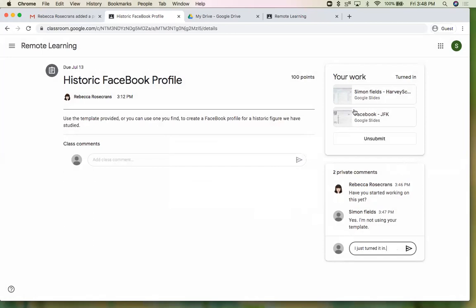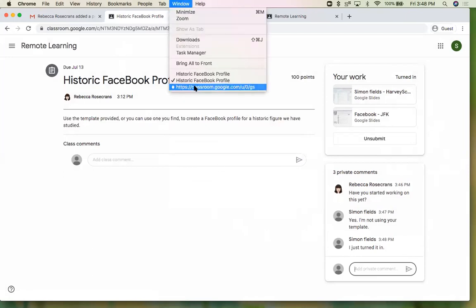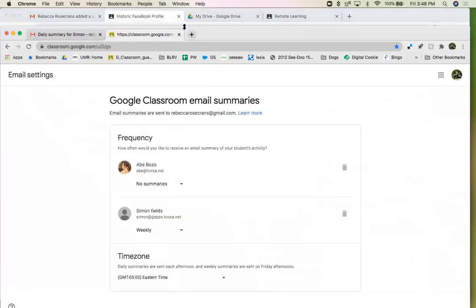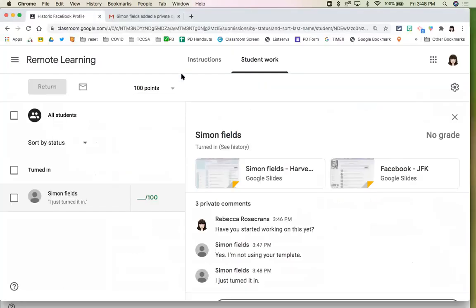Now teachers, depending if you have your notifications turned on and it's a resubmission, you'll get notifications. But Google took away typical submissions because that was just burying people's inboxes. So Simon covered himself and he said, I just turned it in through a private comment. So let's see how this looks. That is the parent and this is the teacher. So I'm back at the teacher screen and look at that. These are instantaneous. Think of them as instant messages. So 3 private comments have popped up.